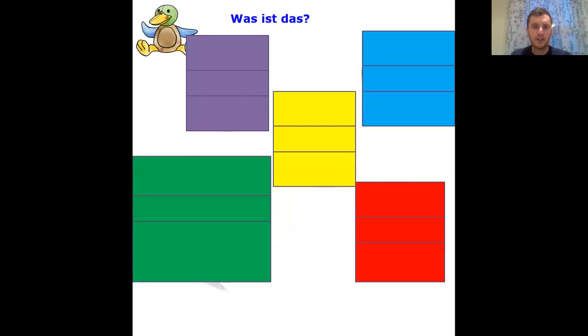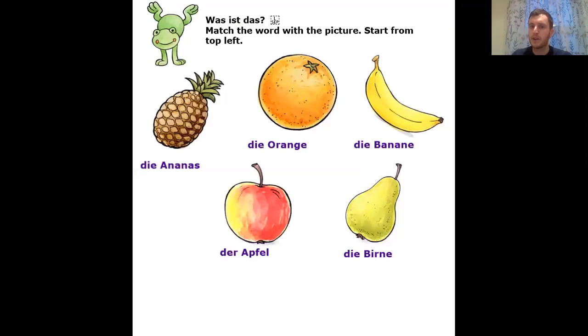Now, another little challenge for you, another little question for you to work through. Was ist das? Means what is that? So behind these coloured squares, there are different pieces of fruit hidden. When you think you've guessed the fruits, and they'll be from these ones here, perhaps you can call it out.